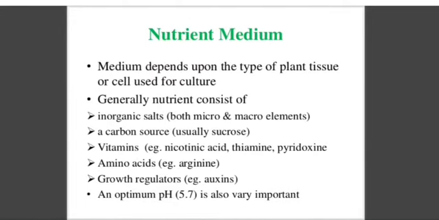Nutrient medium. The different types of elements are in the medium, and that is known as the nutrient medium. The medium depends upon the type of tissue culture or the cell used for the culture. Generally we use different elements, such as macro elements, micro elements, carbon source, vitamins, amino acids, and growth regulators, and a pH of 5.7 is very important for the nutrient medium.